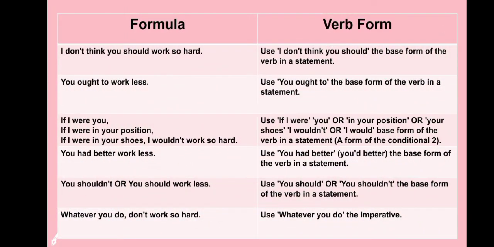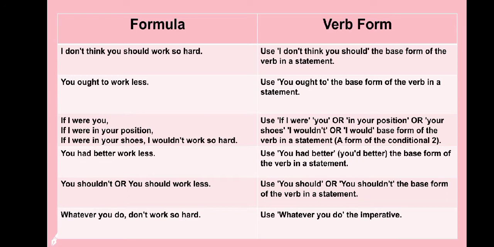This is the formula and verb form. Number 1. I don't think you should work so hard. Use I don't think you should plus the base form of the verb in a statement. Number 2. You ought to work less. Use you ought to plus the base form of the verb in a statement.